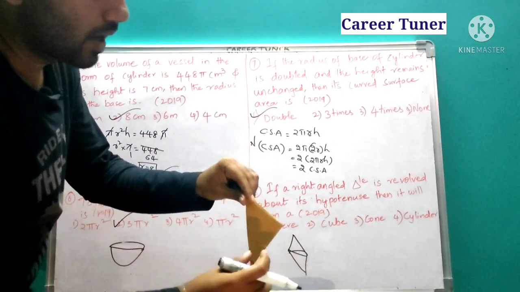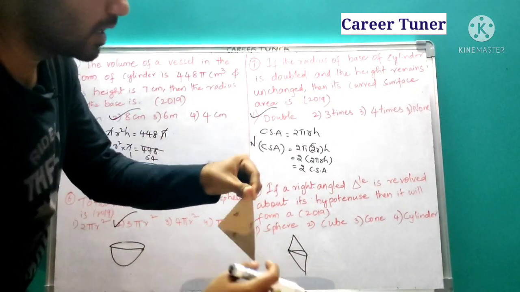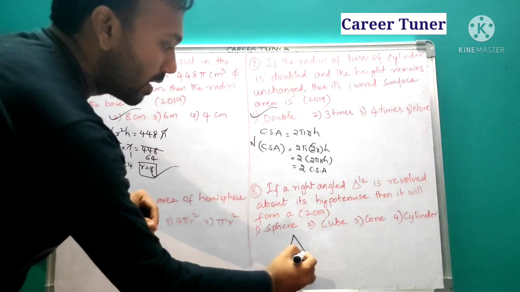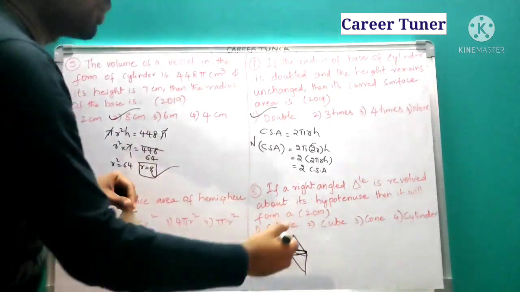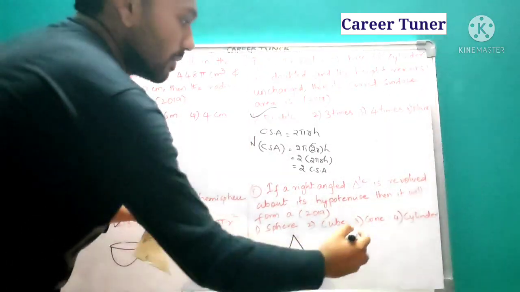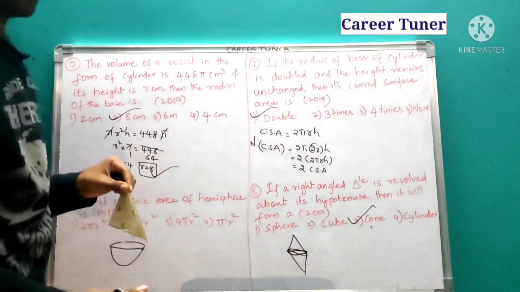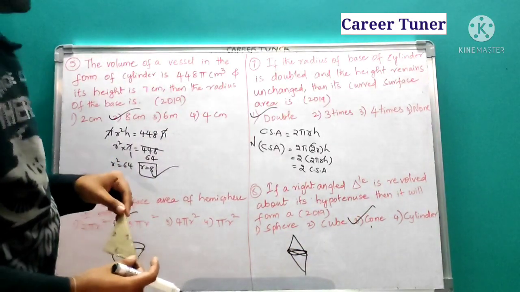Why? Because here you have, and while it is rotating, here also you have. So you will be forming a double cone. The double cone option is not there, so we will simply prefer the cone option, which is here. Okay, right.